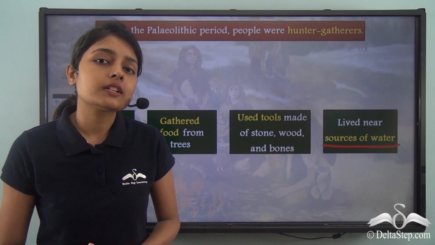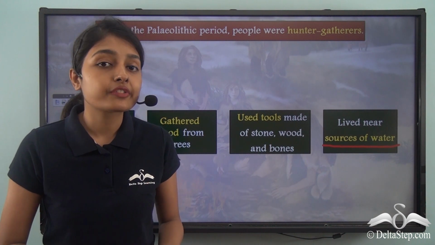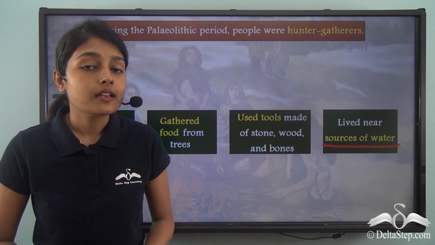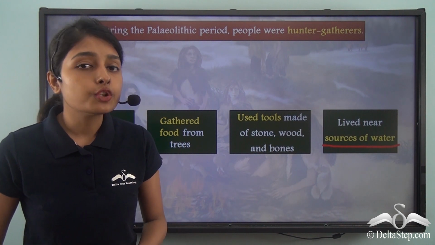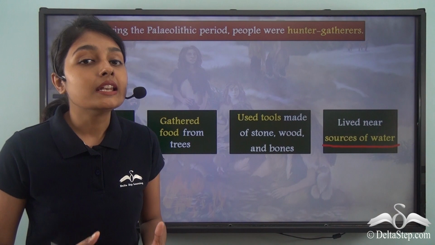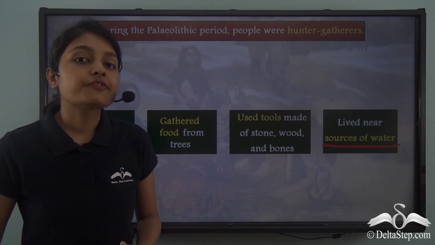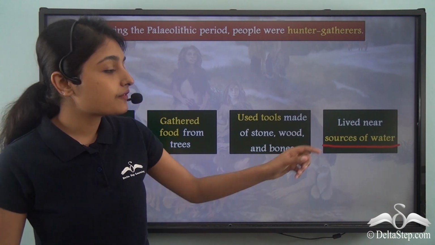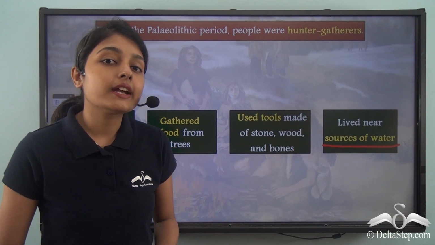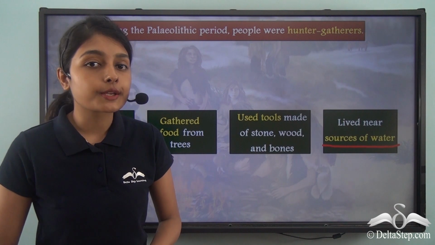And if someone does not take water for a long period of time, that person will die. So water is also very, very crucial for human or any kind of life's sustenance. And for this reason, people during the Paleolithic period used to live near sources of water from where they could gather water for drinking purposes.